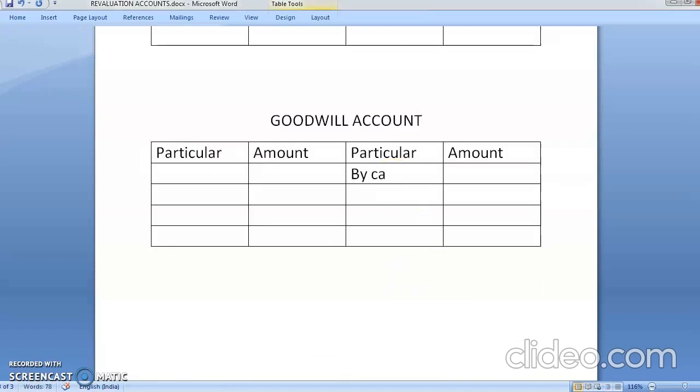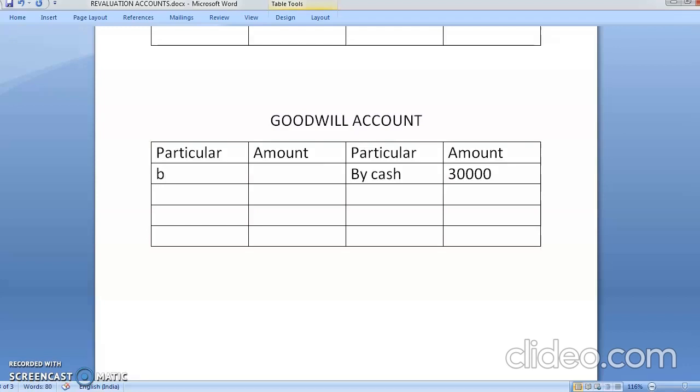Now see, bacho, what is the goodwill? The goodwill will belong to the old partners. They will divide this money. So this will be divided according to the old profit sharing ratio. We have already read what was the old profit sharing ratio. 2:3. That means 2 plus 3 is equal to 5. 30,000 divided by 5 comes to 6,000. So 2 sixes are 12. 3 sixes are 18. So one person will get 18.